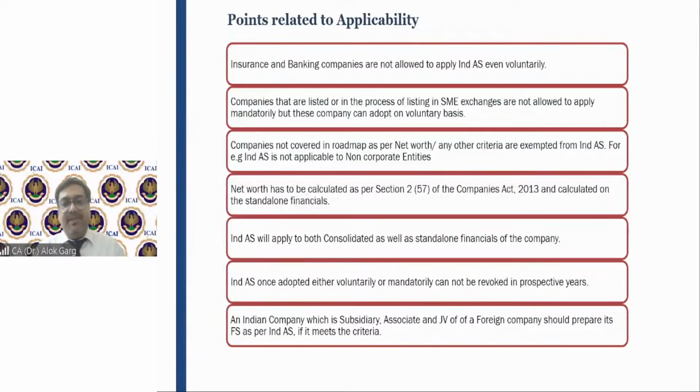Indian company which is a subsidiary, associate or JV of a foreign company. For example, ABC Private Limited is an Indian company. It's a small company. Net worth is only 50 crores. But it is a subsidiary of a US based company, ABC USA, and that US company is a listed company with a net worth of 1,000 crores. So, friends, first of all, on overseas entities, IND AS is not applicable. And just being a subsidiary of that overseas entity, IND AS is also not applicable to this Indian entity, right?